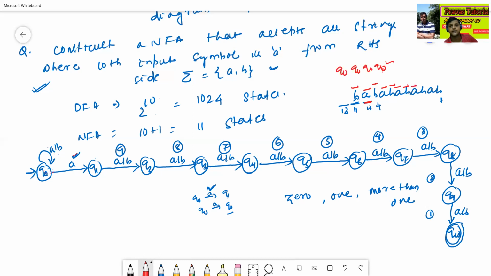Then Q0 reads A, goes to Q0. Then Q0 reads B, goes to Q0. Then Q0 reads A, goes to Q0. Then Q0 reads B, goes to Q0. But Q0 is the non-final state, so it rejects.